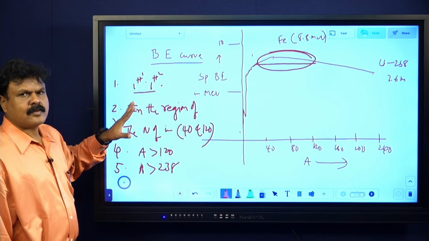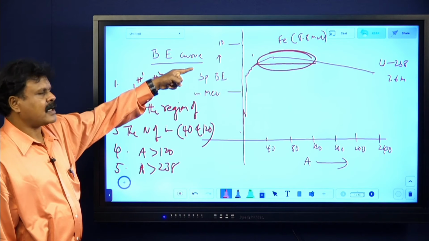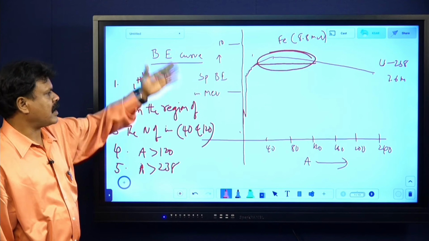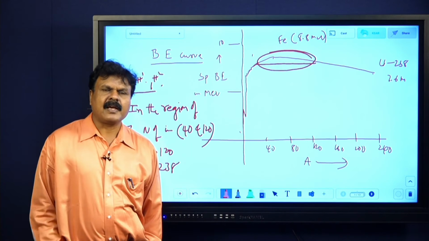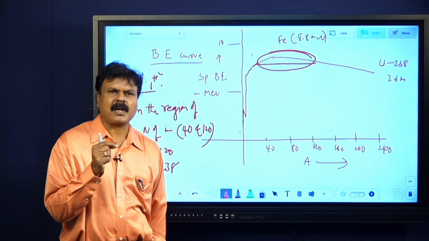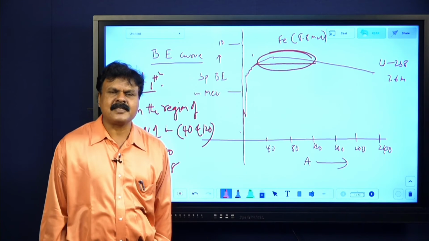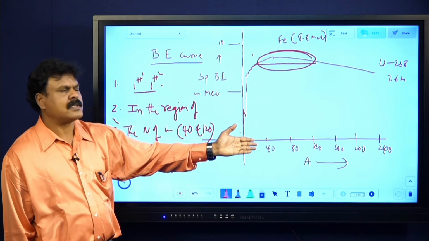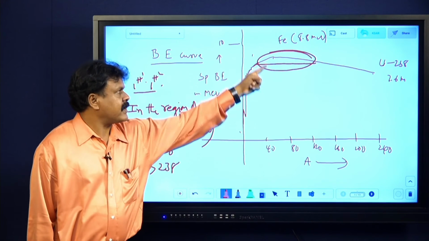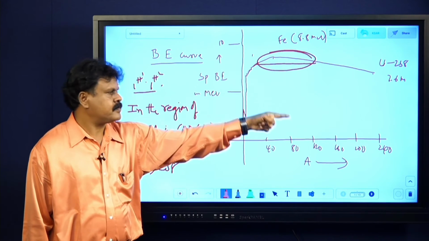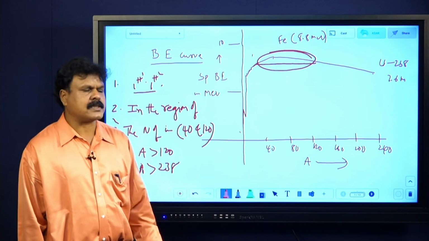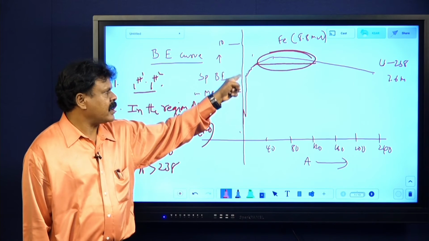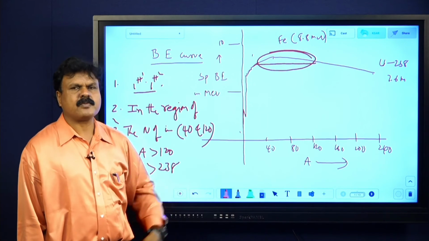Explain binding energy curve. The curve obtained by plotting specific binding energy along the y-axis and mass number along the x-axis is called the binding energy curve. And then draw that curve. How to draw the curve I have shown. For 56 you make a mark at 8.8, for 238 at 7.6, and within 20 you try to show the characteristic maxima and minima.